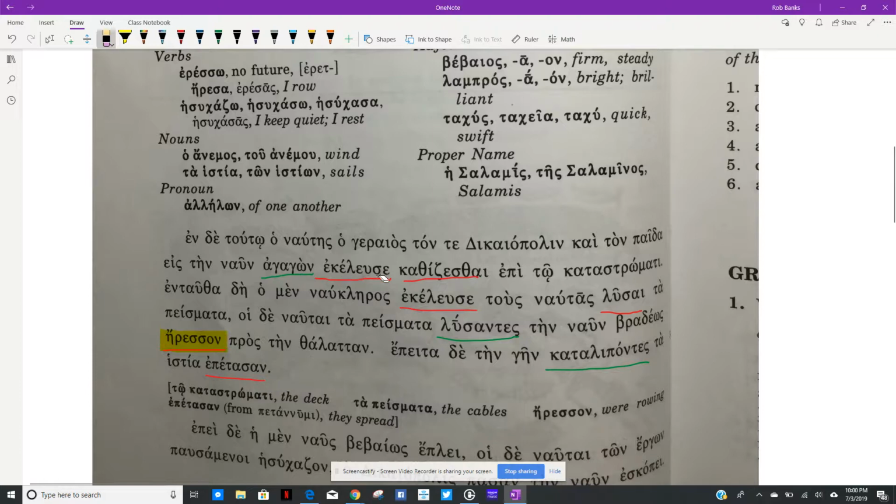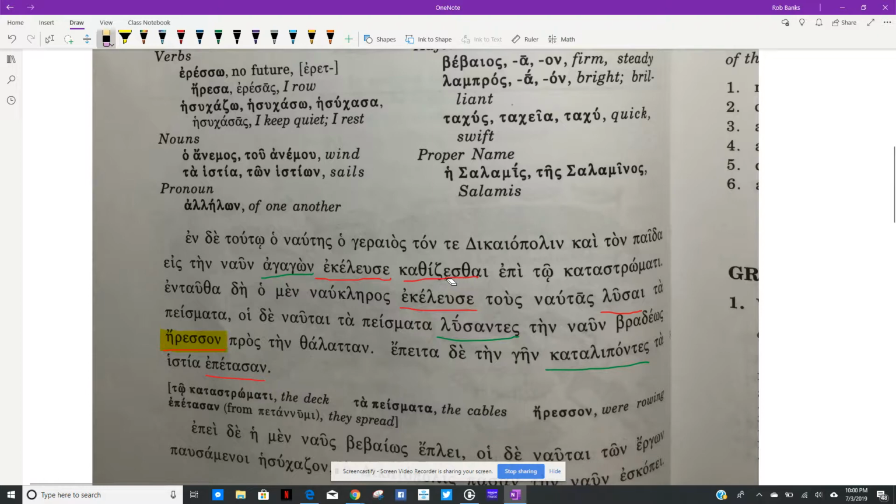Ekelise, which of course is what tense? First aorist, right? It's the first aorist, right? The S, remember it's SA except for the third singular where it's SE. So he ordered, doesn't have to be that strong, could be like bid. He bid them katistasthai, to sit, right?